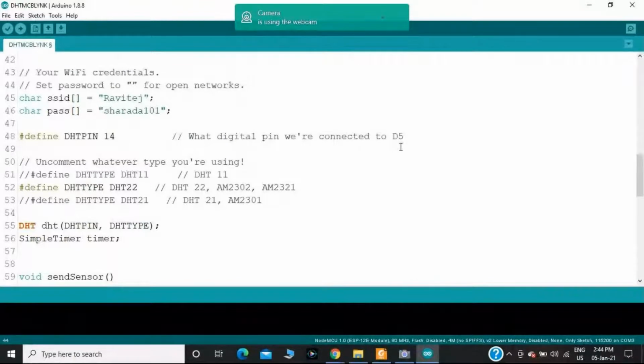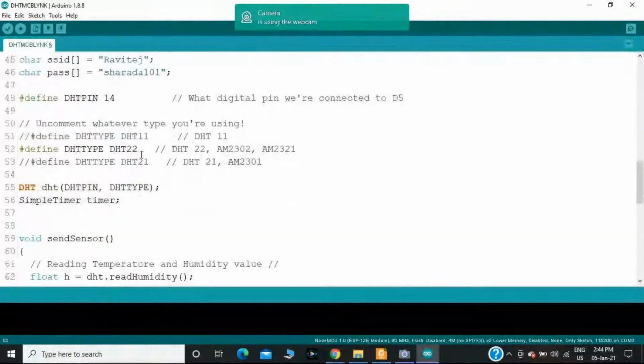D5 is nothing but GPIO number 14. And in the previous session, we discussed that three varieties of DHT sensors are available. It may be the DHT11, the DHT22, or the DHT21. In this example, I have preferred DHT22.